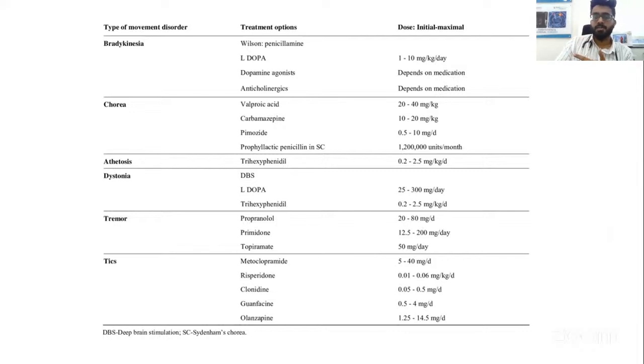And if the dystonia is not responding, then we go for the next line of treatments like intrathecal baclofen, and then go for DBS, that is deep brain stimulation. When it comes to tremor, the first line drug should be propranolol, and topiramate is also a good drug in tremor. And in tics, we prefer using tetrabenazine, risperidone, and clonidine. Clonidine has the best efficacy, followed by risperidone and tetrabenazine. So you need to choose the right type of drug for the right movement disorder. That is how it works.